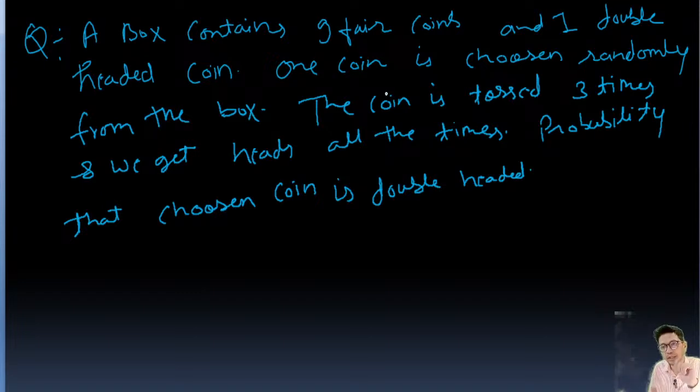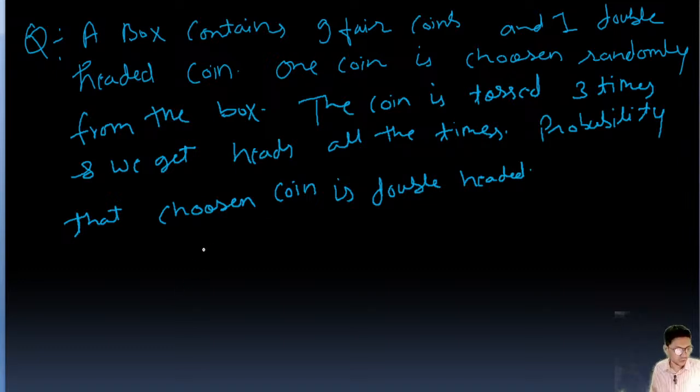Okay. Double-headed coin. One coin is chosen randomly. So we have chosen one coin randomly from the box. Then the coin is tossed 3 times. We get head all the times. Probability that chosen coin is double-headed. Now we need to find the probability that the coin which we have chosen is that double-headed coin.